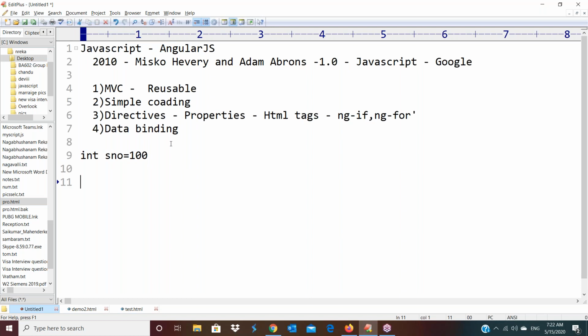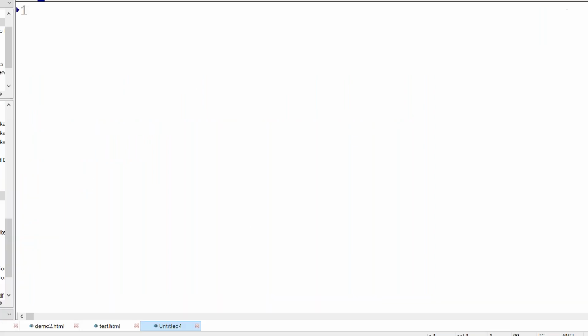Now I want to display this variable value in a text box. Then we have to write some code that reads this variable value and displays it in the text box. That is what we generally do. Once again, if you observe, one variable is there, serial number equals 100.